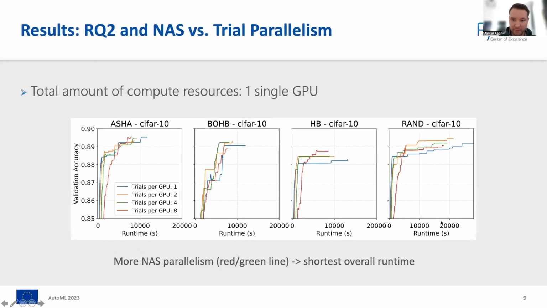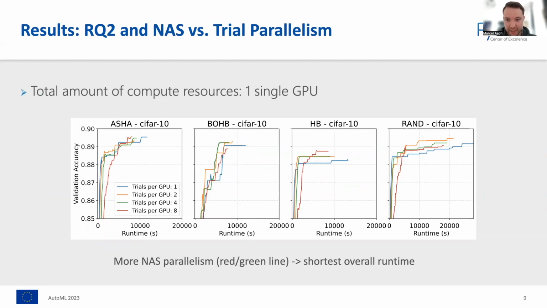For the second research question and the trade-off between allocating resources to the NAS loop and the single trials, we first look at the case where the fixed compute budget we have available is a single GPU. RayTune actually makes it possible to run multiple trials on 1 GPU.